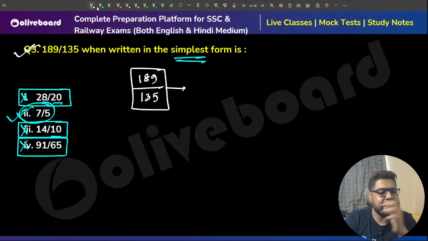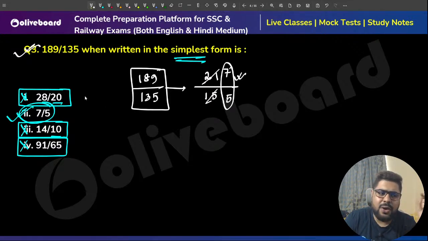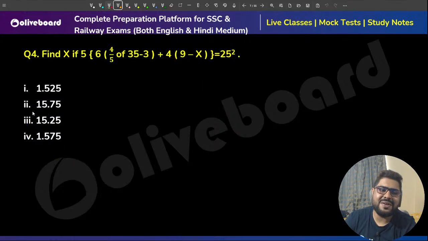Still, let us try to do this. Sir, both are divisible by 9. 9 2s are this and 9 1s are this. 9 1s are this, 5s are this. 3 7s are this, 3 5s are this. You can get to this. Either you do this, or simply by logic you can eliminate the options. This is called option elimination. Okay, sir, they are asking the simplest form. Neither this is simplest, neither this, neither this. So this is the only possible answer to us. Clear, everyone? Absolutely clear. Moving on.